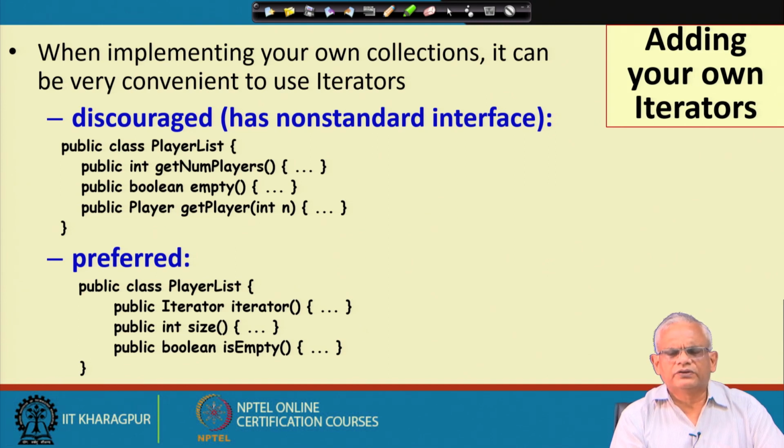We can define our own iterators in a collection that we define. We might define an aggregate, and we can have an iterator implemented for that.